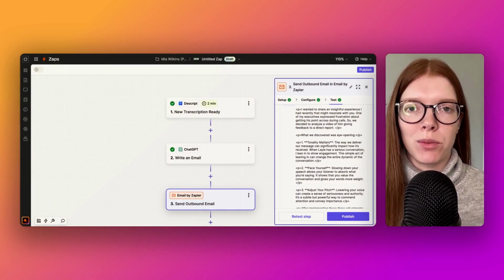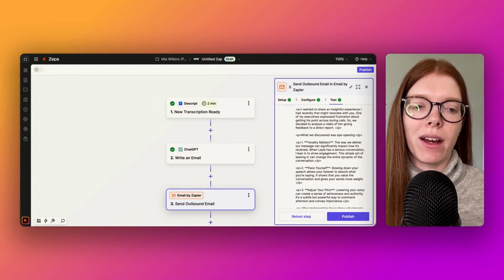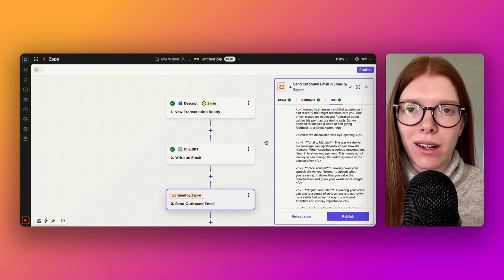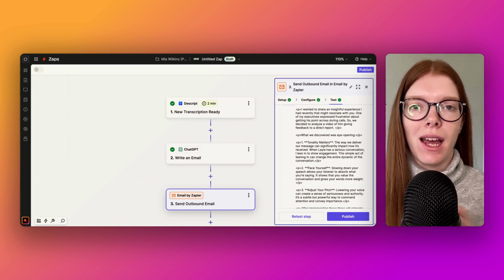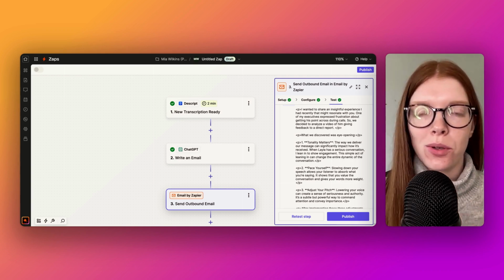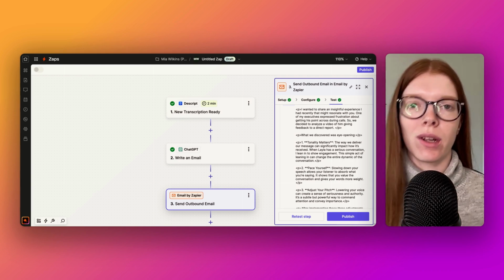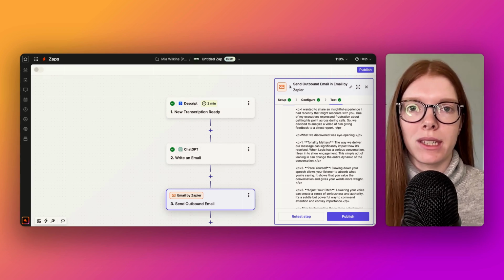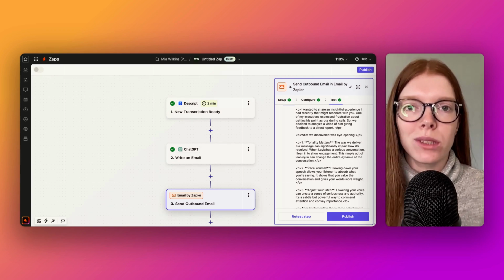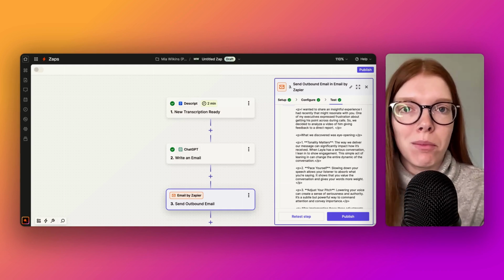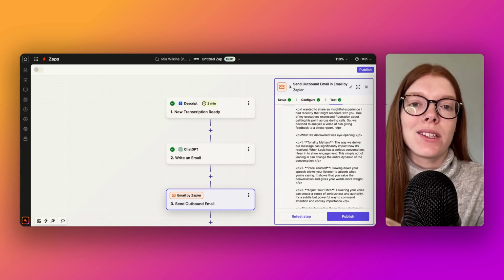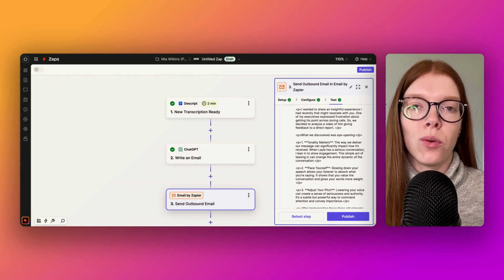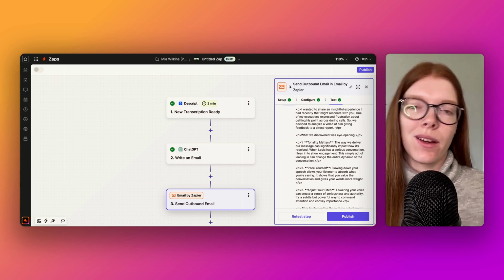So now I may play around with the prompt a little bit, but in theory, I could click publish on this automation, and every time I downloaded a TikTok or a YouTube short or an Instagram reel into Descript, it would transcribe it and kick off this whole automation process of creating emails for me automatically based off exactly my own words that would form extremely valuable newsletter emails for my email list. All I would need to do is upload the video and review the email.